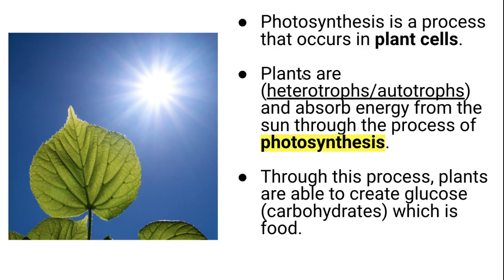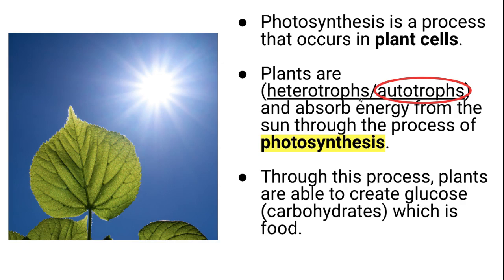So, once again, plants are known as autotrophs because they can automatically make their own food from the availability of carbon dioxide, water, and sun energy from the environment. They don't rely on consuming other organisms to obtain energy. Heterotrophs like ourselves rely on consuming other organisms in order to obtain energy.